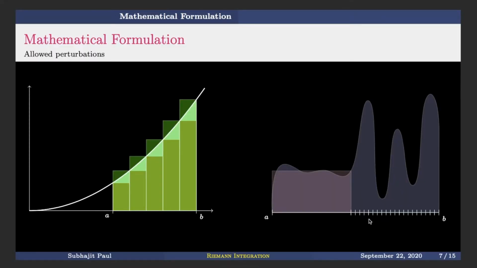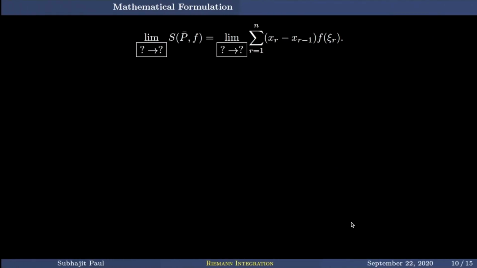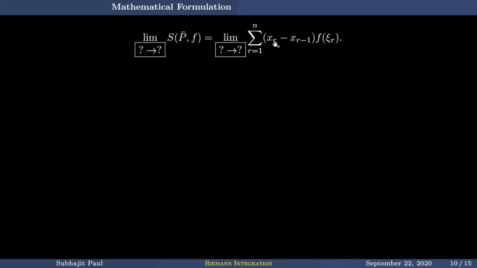Now here you see, if we increase the number of subintervals only on this side, will it ever reach the exact area in the limiting process? So n tending to infinity, not r, r is the running variable, so n, which is the number of subintervals introduced, if n tends to infinity, then this does not capture the actual idea. We need something stronger. As Rashmi wanted to say in the last class, all these xr minus 1 should be tending to 0.